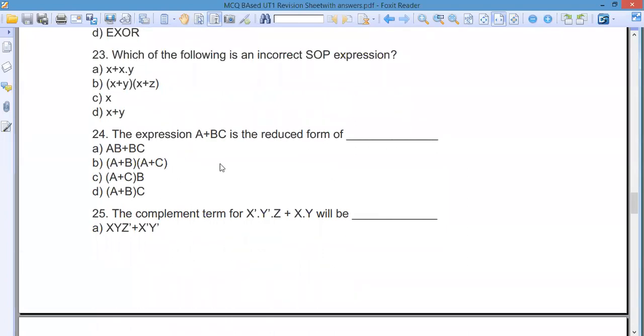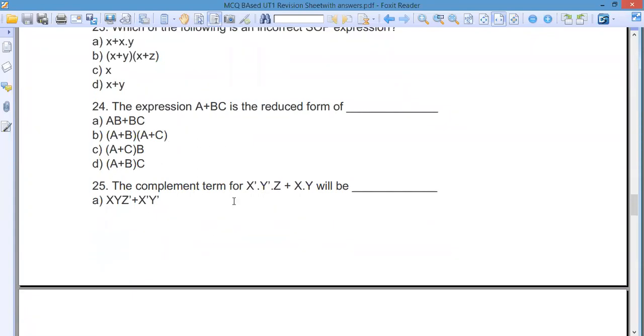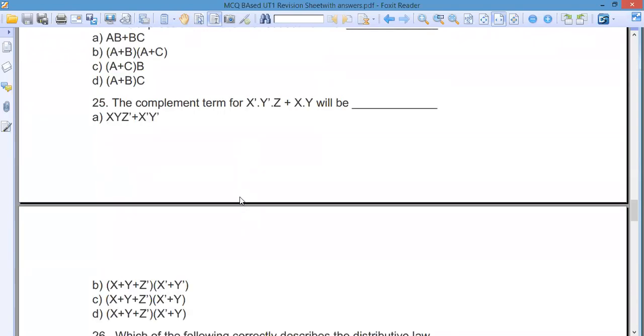Now the expression A plus BC, is it in reduced form? I think this is very simple, it's the distributive law. So A plus B and this thing. And the complement of this entire thing, you can do simply using De Morgan's law.